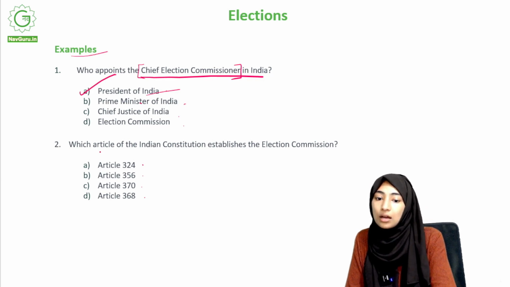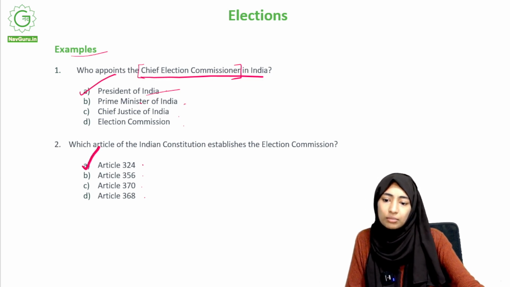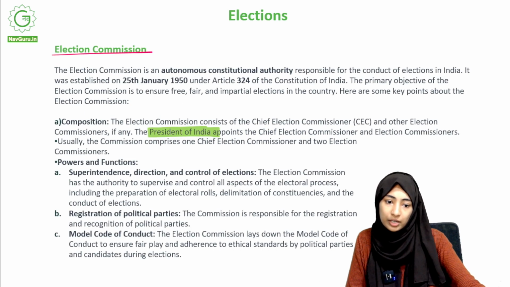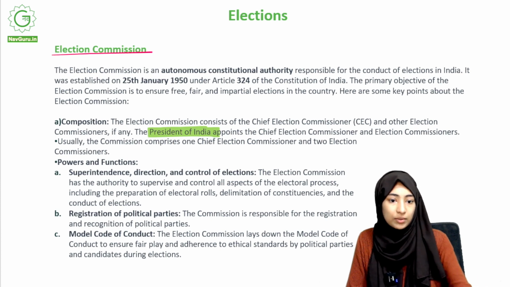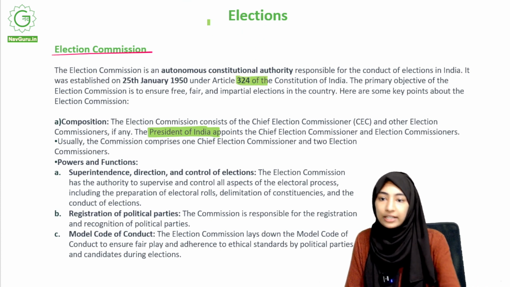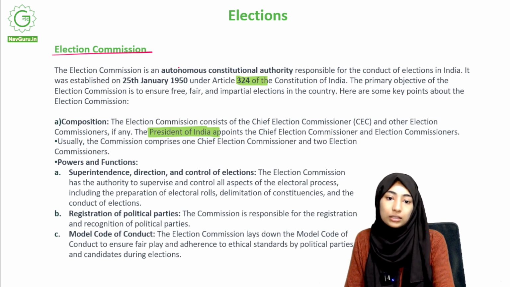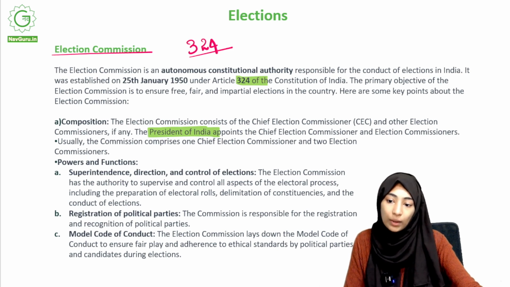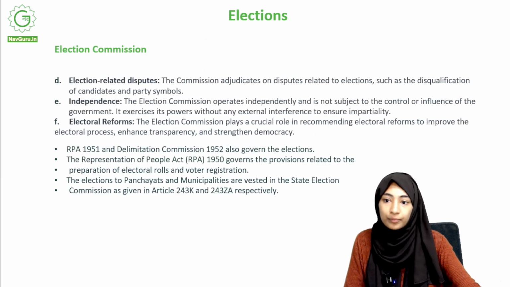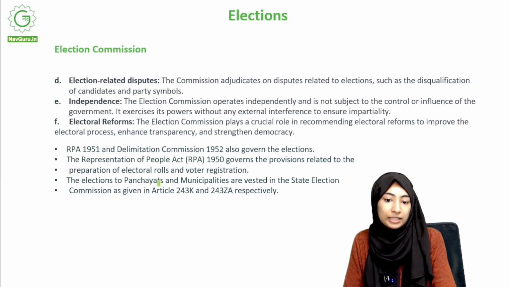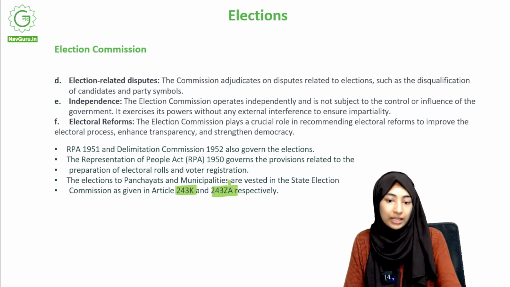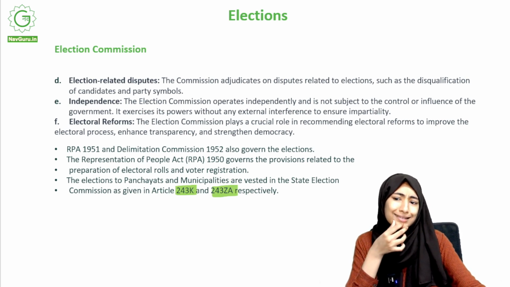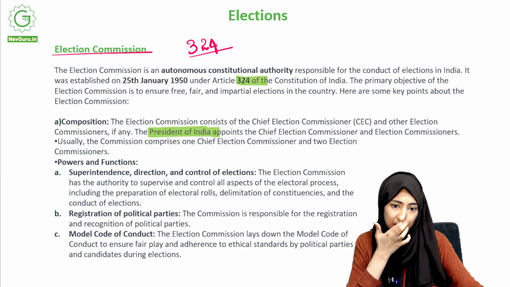So the answer is Article 324. This was also something that we studied. Election comes under Article 324, so just keep that in mind. What other articles have we studied in this chapter? I think we studied some parts when we studied the municipalities. Elections in panchayats and municipalities are mentioned under Article 243K and 243ZA respectively. Other than that, I think we haven't studied any other articles in this chapter.